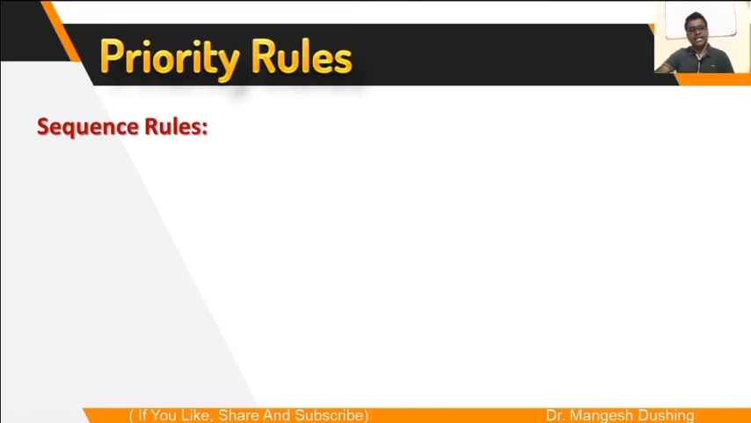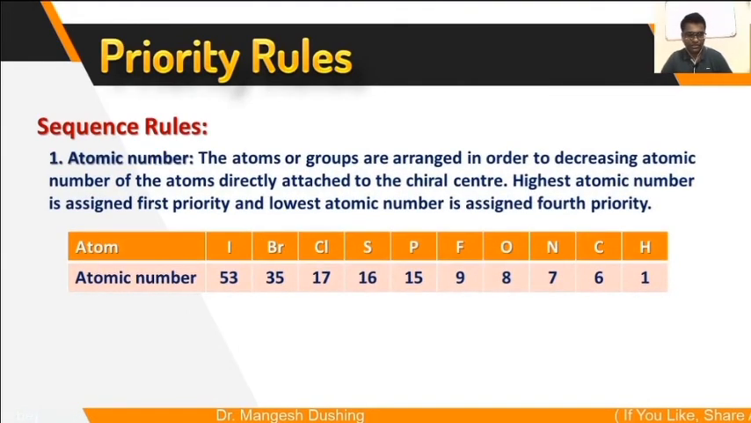So the CIP rules, that is Cahn, Ingold and Prelog, give the sequence rules for the atoms or groups of atoms. We will learn those rules first. Listen students, nobody asks these rules in the examination, but you have to know these rules and you should apply these rules while assigning the R and S configuration.